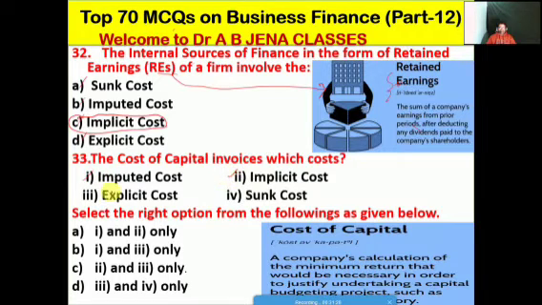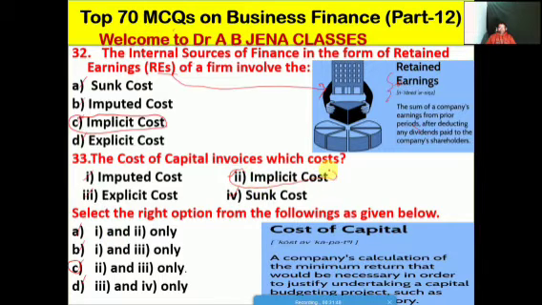Then the cost of capital involves which types of cost, whether A it's imputed cost, second it's the implicit cost, third one it's the explicit cost, fourth one it's the sunk cost. Select the right option from the following as given below. A it's the first and second only, B it's the first and third only, C it's the second and third only, D it's the second and fourth only. Friends, so C is the right option for this MCQ.